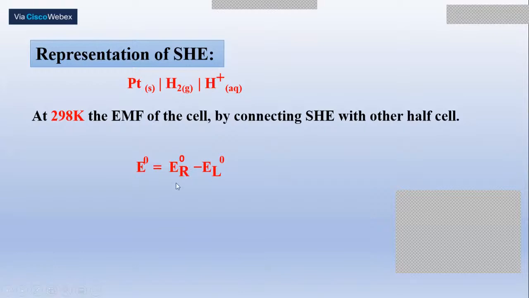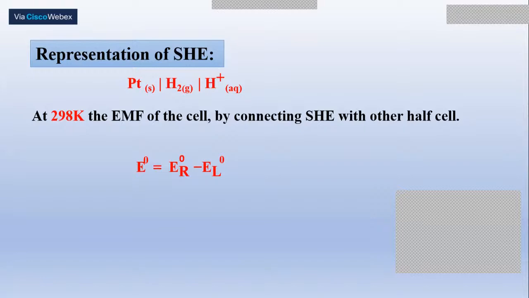Therefore, if you apply this one, we come to know that the potential of zinc is going to be equal to minus 0.76 volts. In this way, by coupling any electrode with SHE, we can measure the potential of the given electrode by taking the potential of SHE as 0. In this way, the potential of zinc electrode is measured as minus 0.76 volts.